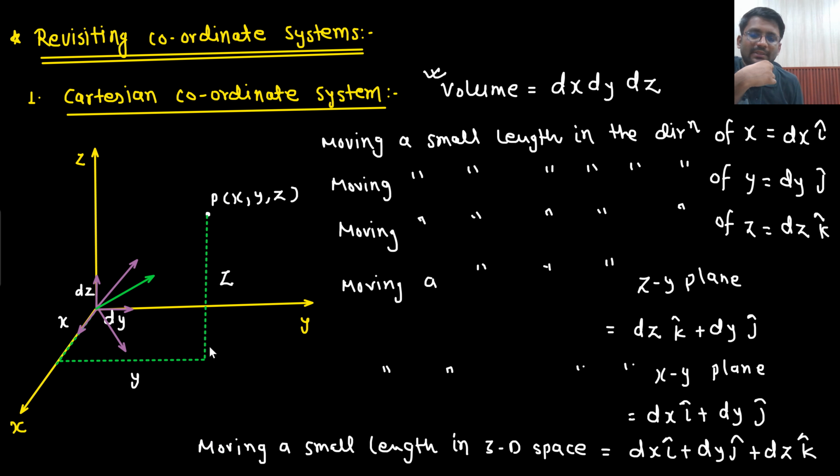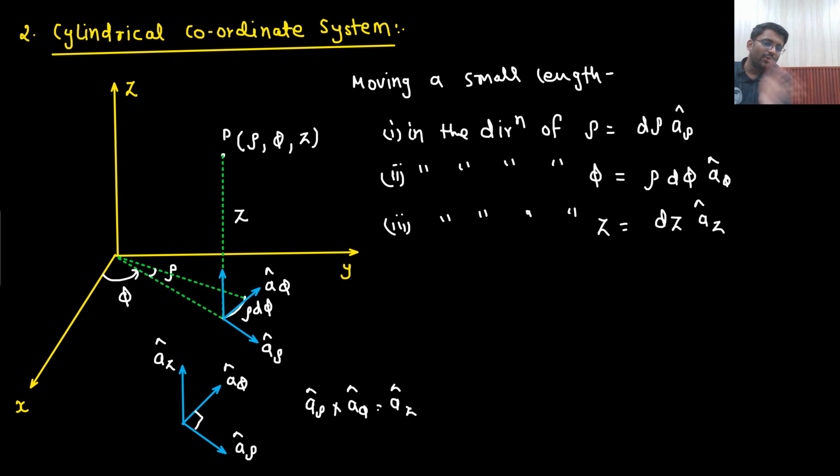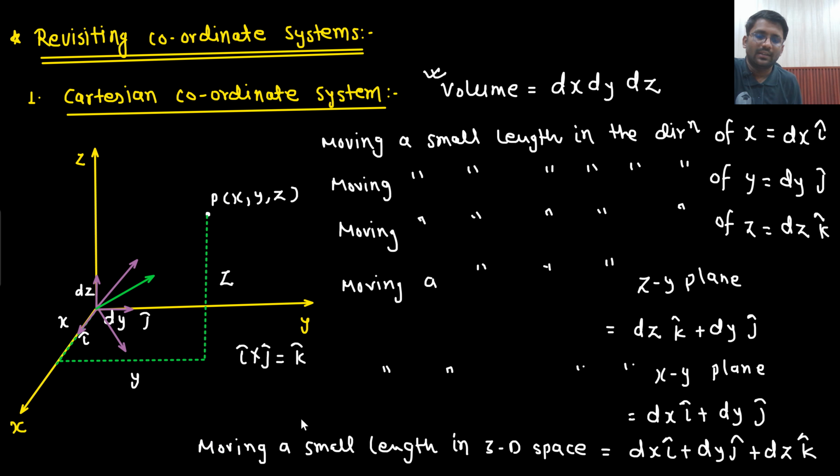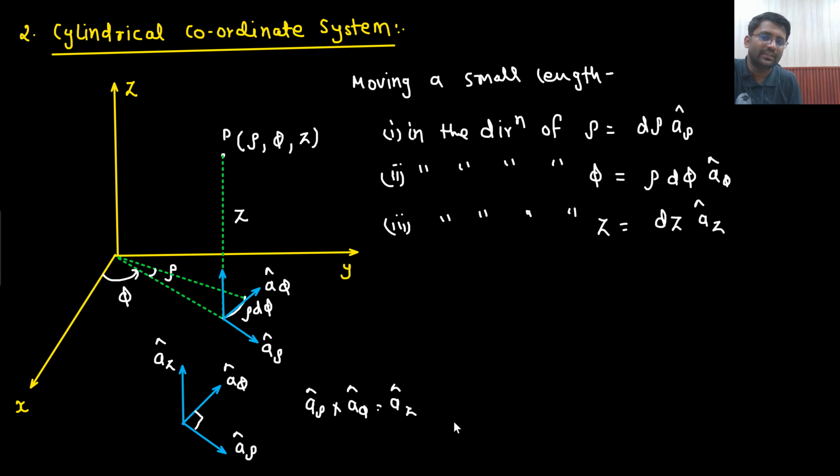Not very important, but again the same thing we can do here. I cap cross j cap gives you k cap, right? This is your i cap, this is your j cap. So I cross j, use the right hand rule. I cross j will give you k cap. So similarly, rho cross phi is giving you az cap. So that's why rho phi z, like i j k, x y z. Here rho phi z. This is how the coordinate system is given.